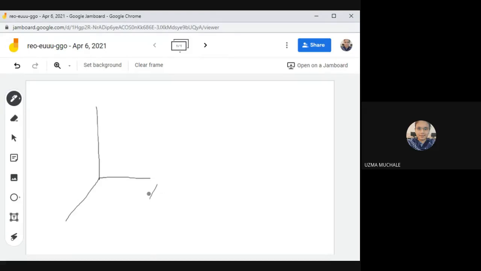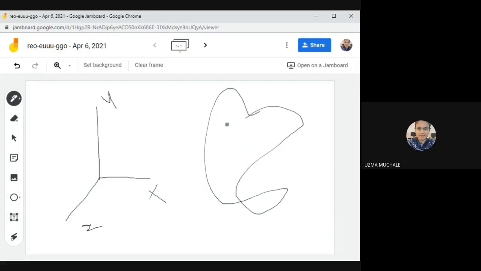Suppose this is the x-axis, this is the y-axis, and this is the z-axis. This is a coordinate system that I have fixed, right? Suppose I have some rigid body, and suppose I fix another system here. This is x, this is y, and this is z.